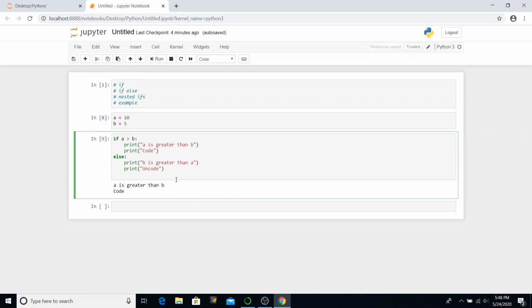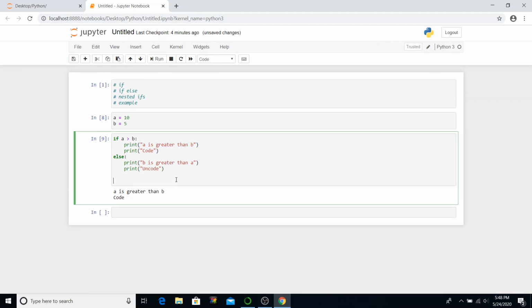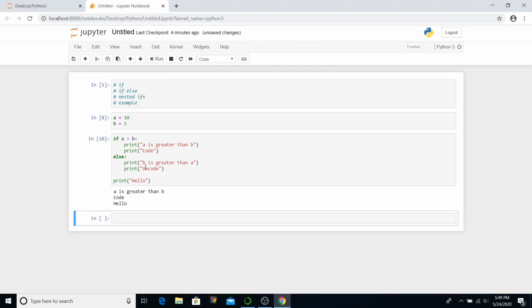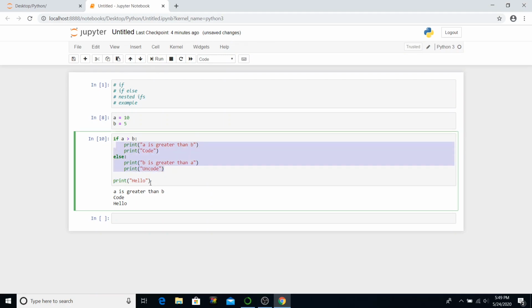And anything you write outside of the if else statement, let's say here print in double quotes hello, it still prints. So this statement will be executed irrespective of your if else statement, because it is neither in the if body nor in the else body.